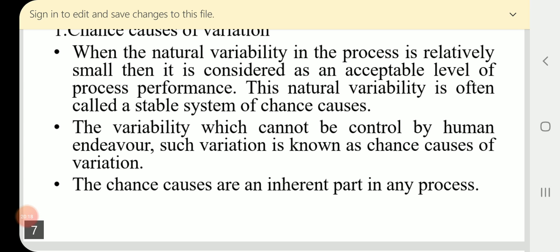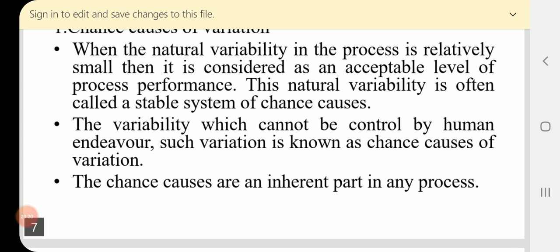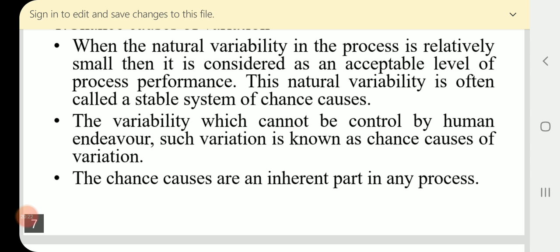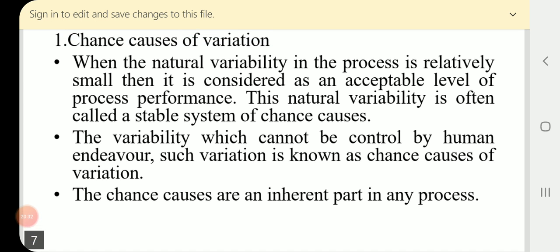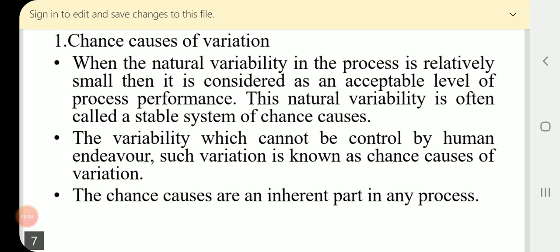Definite variation is observed in this kind of process which cannot be identified and cannot be controlled. Such kind of variation is known as natural variability in the process.